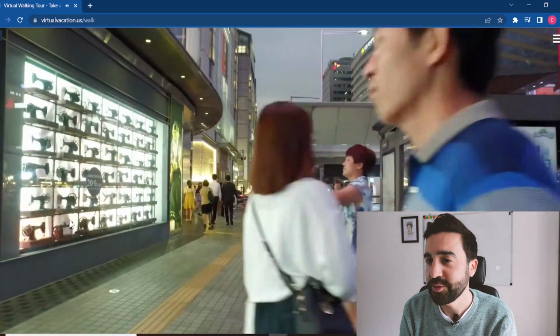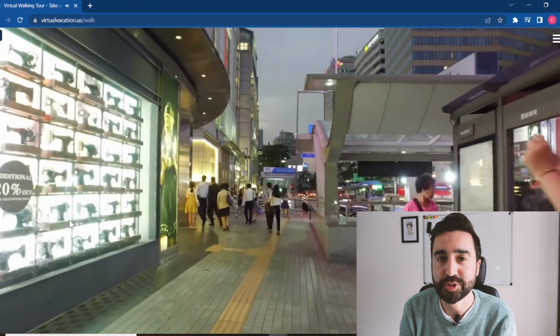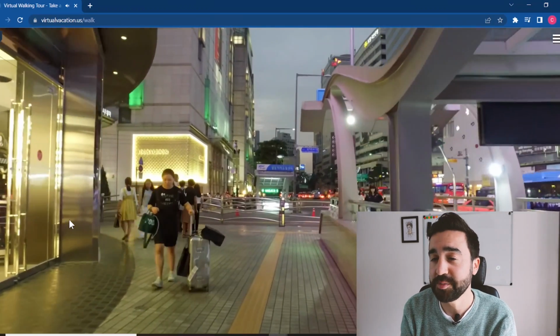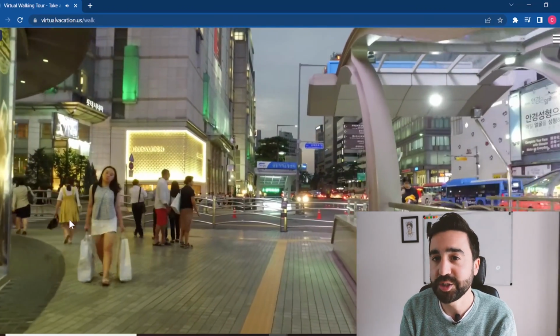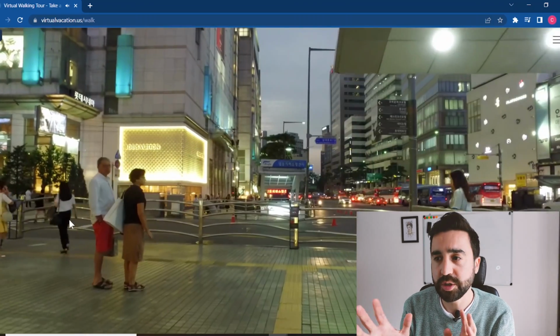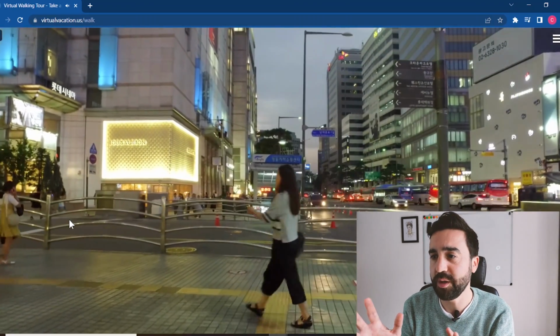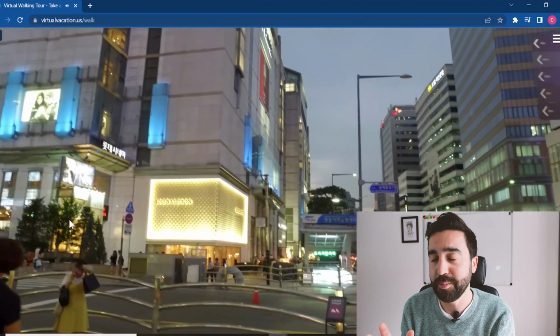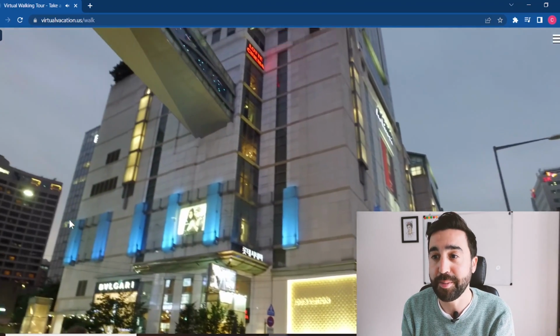This woman is taking a photo. Maybe she's interested in the shop. Maybe she's going to come back later. This woman with the suitcase, maybe she's traveling here and she's visiting family or friends. You can do this with a lot of the walking videos that you have on this website, and it's really useful practice for students to speculate about what they're seeing.